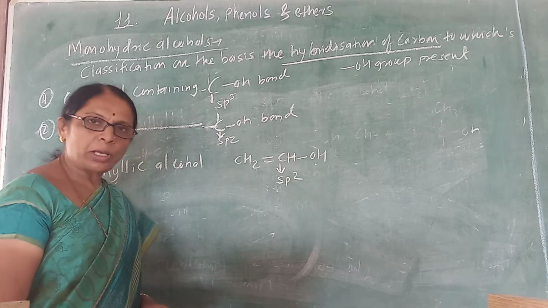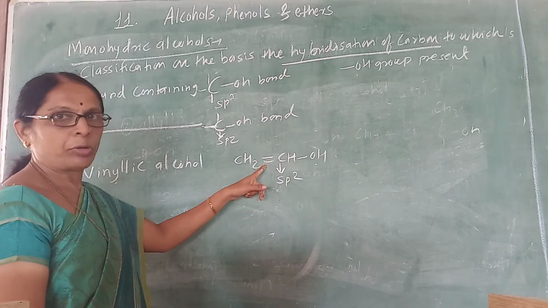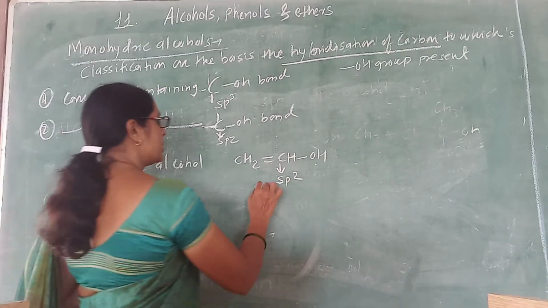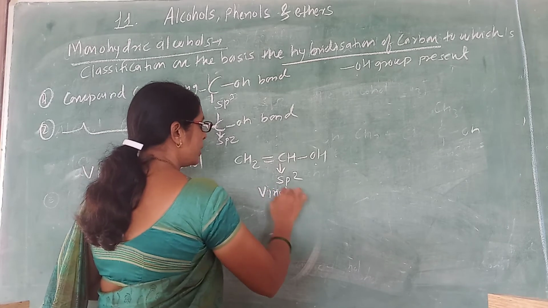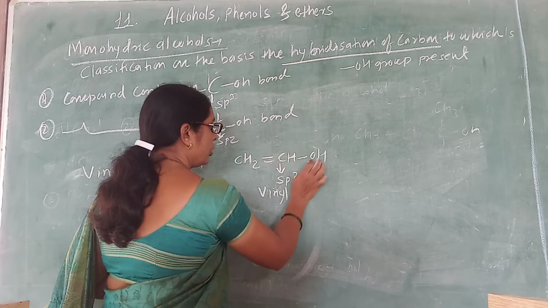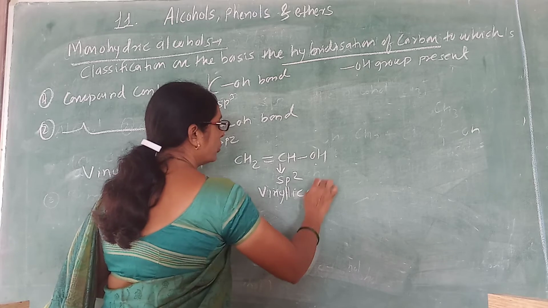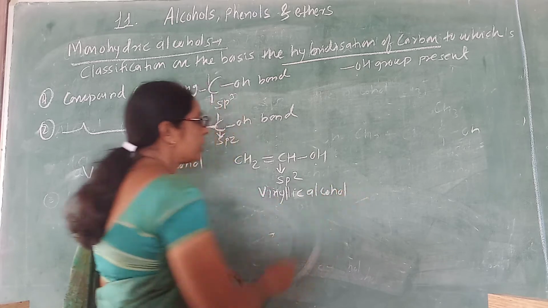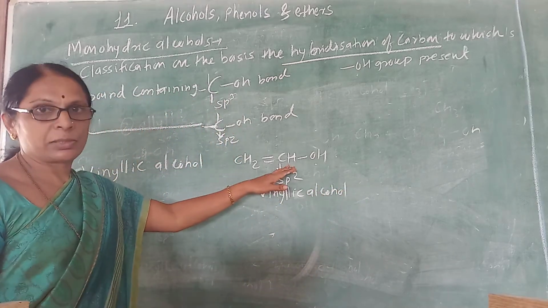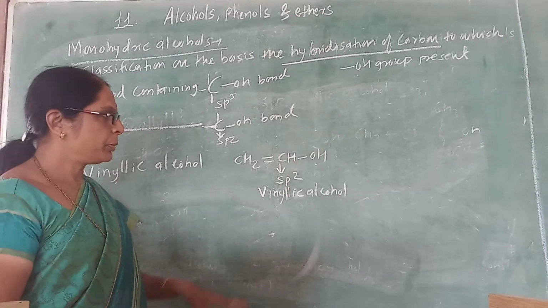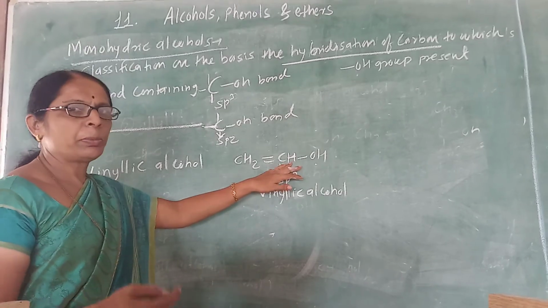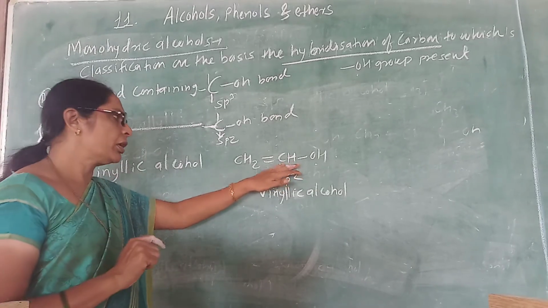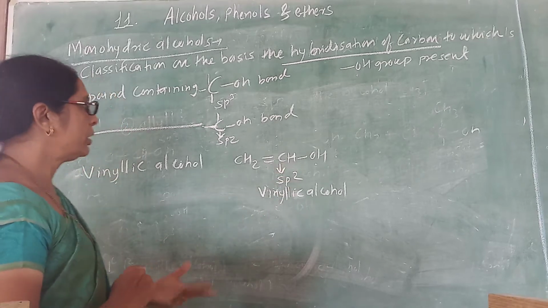So when is it sp2 hybridized? When it has a double bond. That type of alcohol is called vinyl, generally the vinylic alcohol. Remember, they are not further classified, because only one hydrogen is there. If you replace it you get a secondary, but tertiary is not possible. So therefore, vinylic alcohol is not further classified.